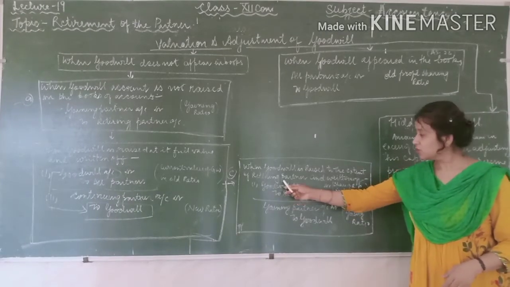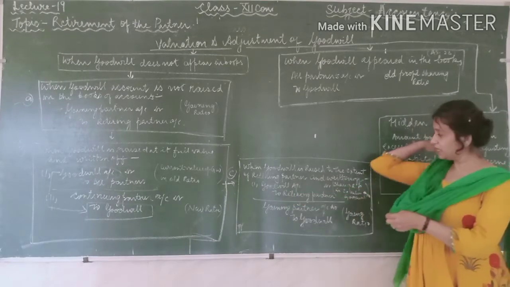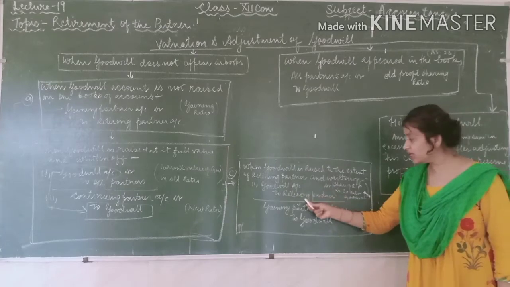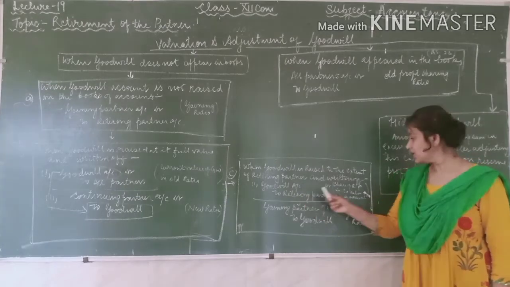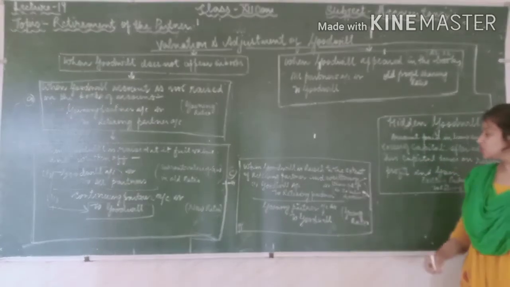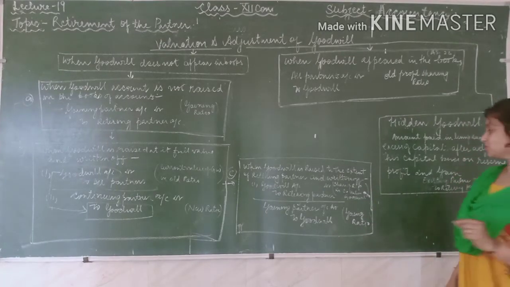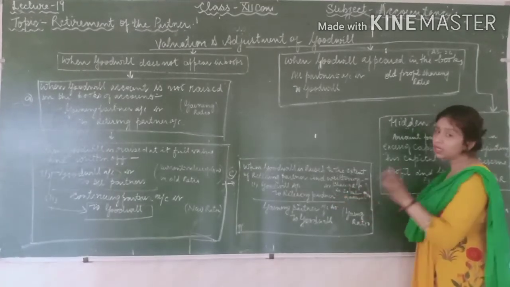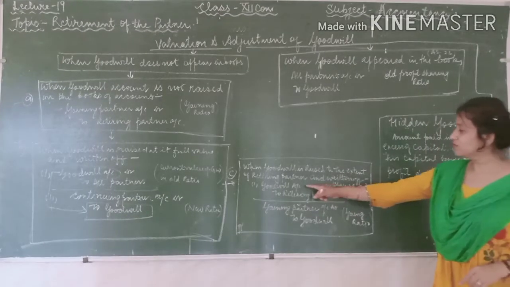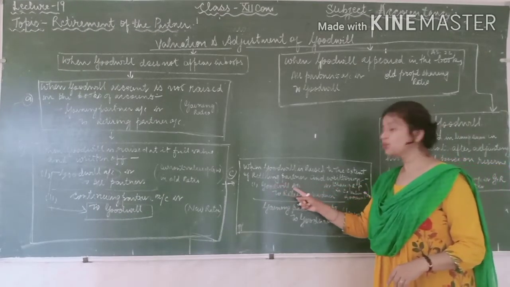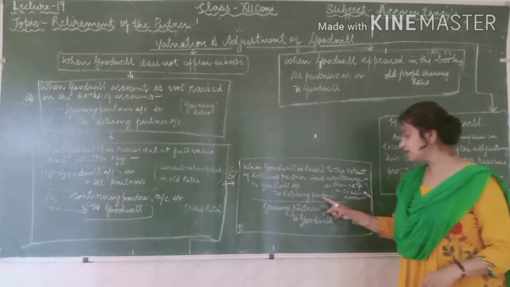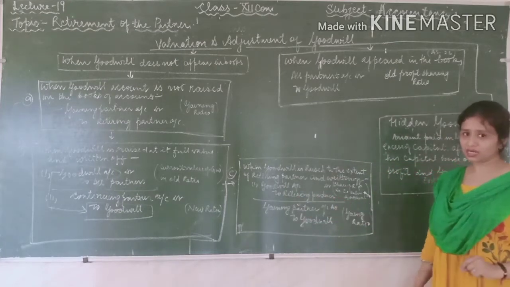In this goodwill account, the first entry will be goodwill account debit to the retiring partner, to the extent of the share of the retiring partner in the current value. How much will be the share of the retiring partner? You will take that, and what will be the entry? Goodwill account debit to the retiring partner. This will be the first entry.